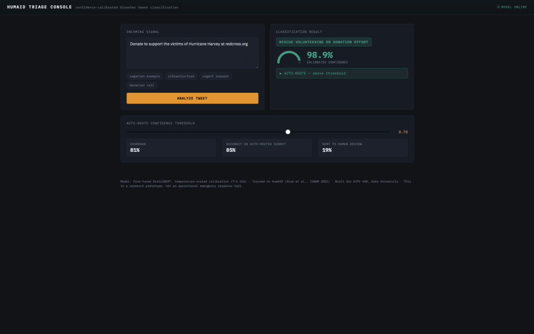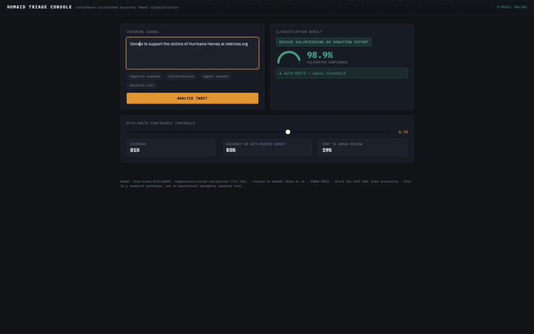So that is a strong point for this model's performance, that it can perform well on unseen data and unseen catastrophe incidents. It is able to analyze the underlying tone or signal from the message, regardless of what the disaster might be. So this model isn't a replacement for human judgment during a disaster.